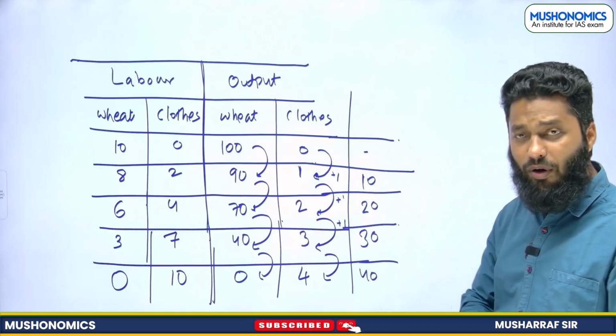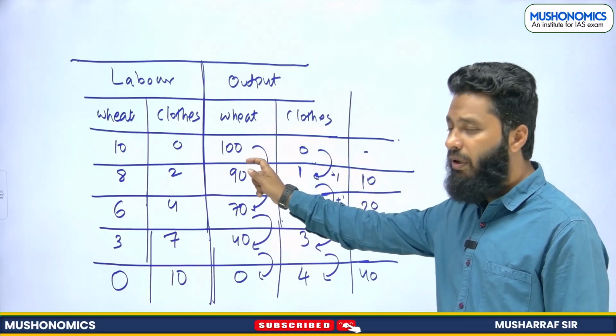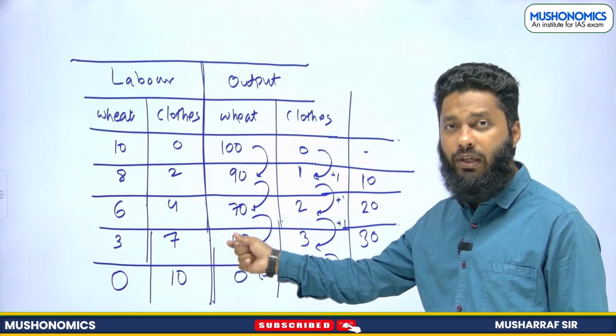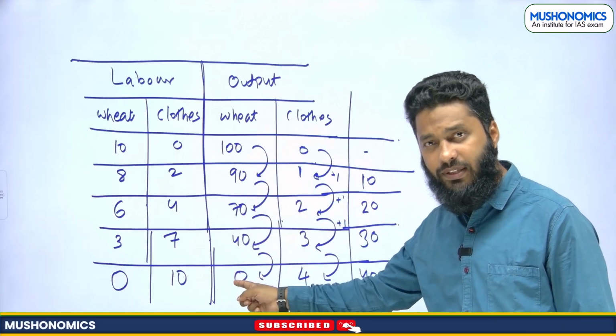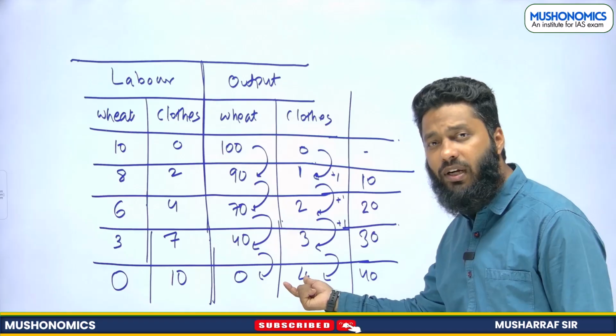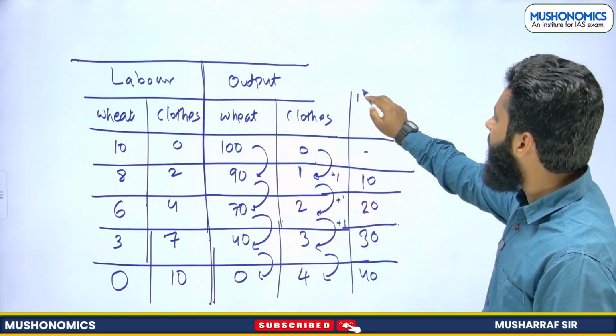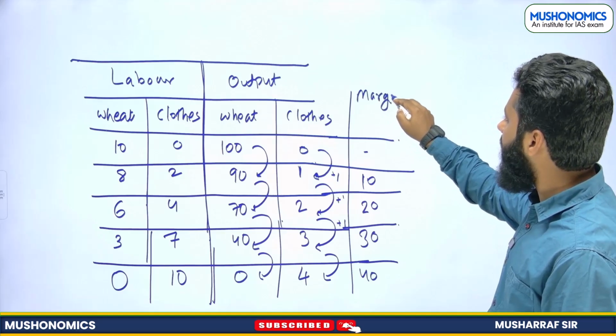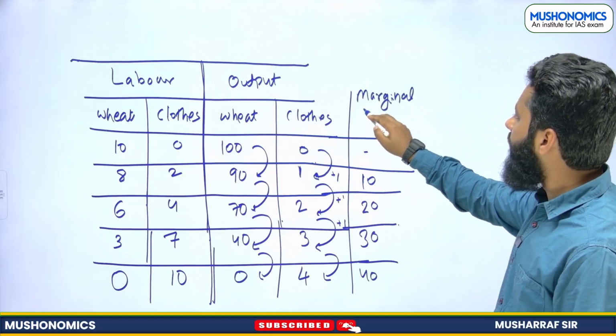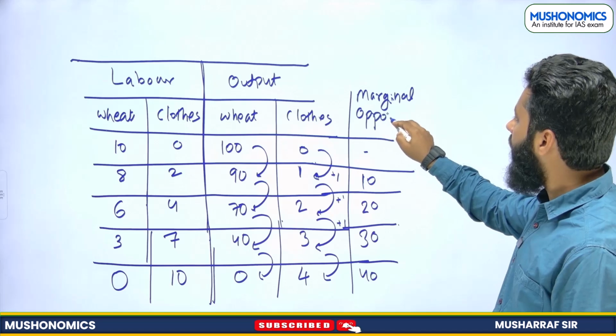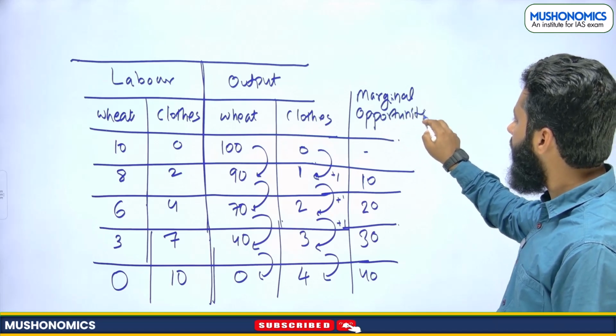Please pay attention, the number of one commodity that you are sacrificing to produce one extra unit of another commodity is known as marginal opportunity cost. Is known as what? Marginal opportunity cost.